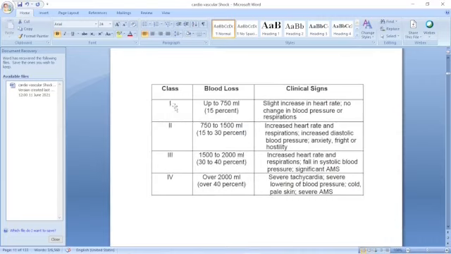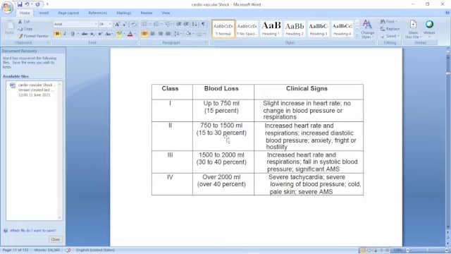The class 1 type of shock: if there is bleeding because of hemorrhage, and the blood loss is up to 750 milliliters, up to 15% of blood loss, there is class 1. Slight increase in heart rate, no change in blood pressure or respiration. The body itself will maintain it; the physiological cardiovascular reflexes and others, the body will compensate. You need not worry, the body will manage.